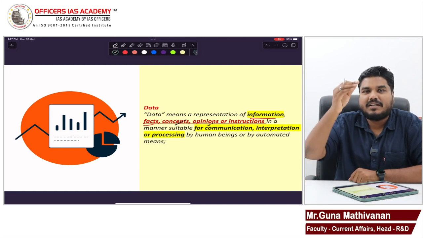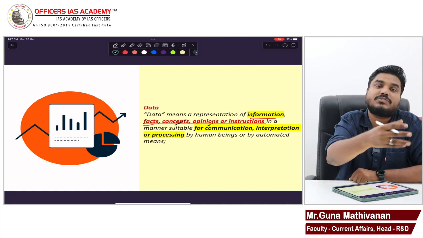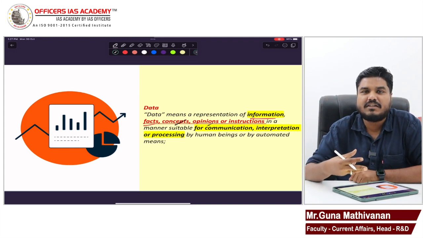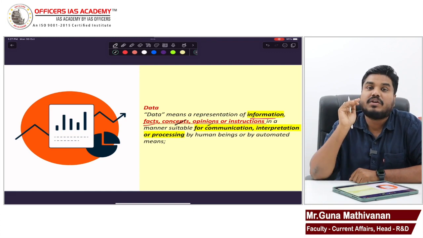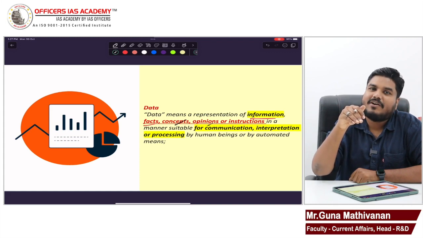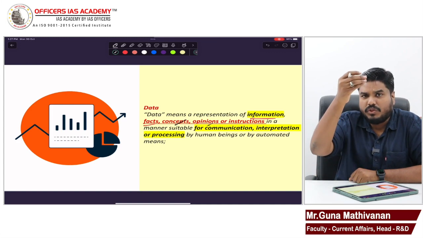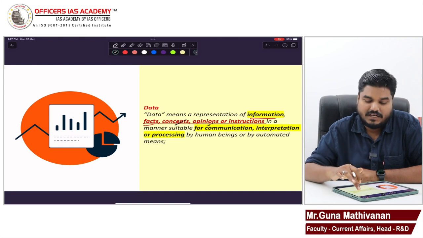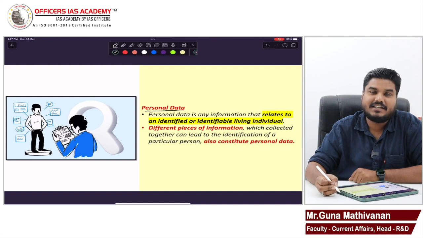Say, for example, you are downloading a mobile application, or opening an account in social media, or ordering something in a food delivery app. You give your name, your phone number, your address. With that data, they can identify you. So if we are able to identify a living person with those data, that is called personal data.